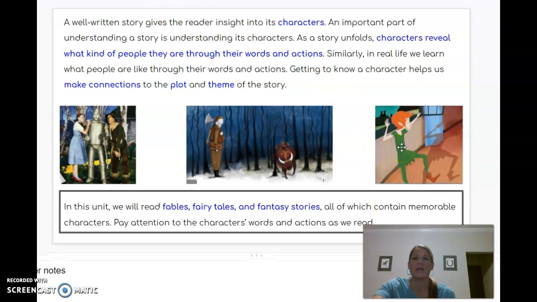So theme often is not something that we read. We don't see the theme. We have to understand the theme. So we'll work on that through the unit too. I'd like for you to get your notebooks out, your reading notebooks. So pause me if you need to. Go grab it, because there's a couple of things I want you to think about before you come to class.